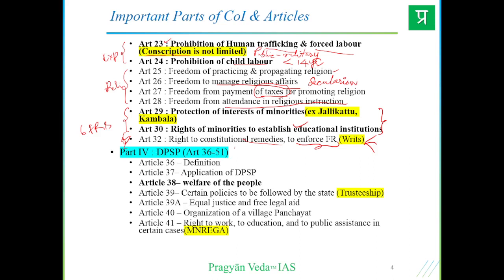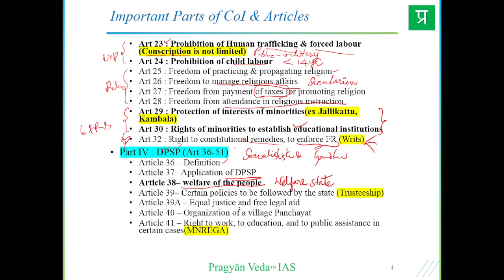And in Part 4 we have the DPSP, directive principles of state policy. These are mostly socialistic and Gandhian principles to guide the state to render public services. Various principles are given within this DPSP under Part 4. Article 36 gives the definition of DPSP. Article 37 is application of the DPSP. Article 38 is welfare of the people, the welfare state concept is entailed here in Article 38.